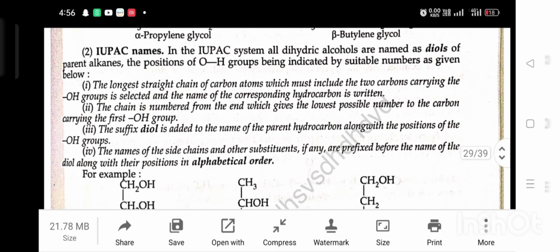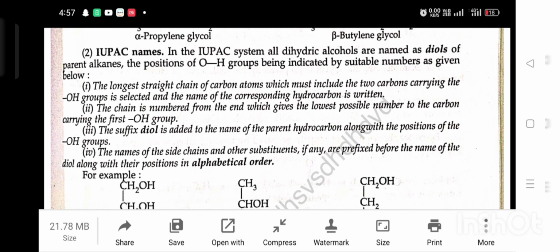Second, the chain is numbered from the end which gives the lowest position numbers to the carbons carrying the OH groups. Third, the suffix diol is added to the name of the parent hydrocarbon along with the positions of the OH groups. Fourth, the names of side chains and other substituents, if any, are prefixed before the name of the diol along with their positions, in alphabetical order.